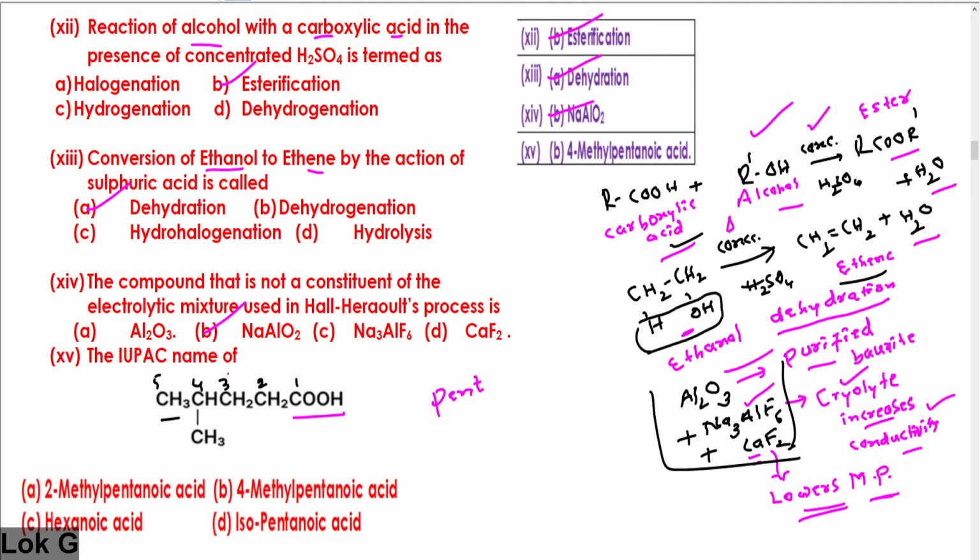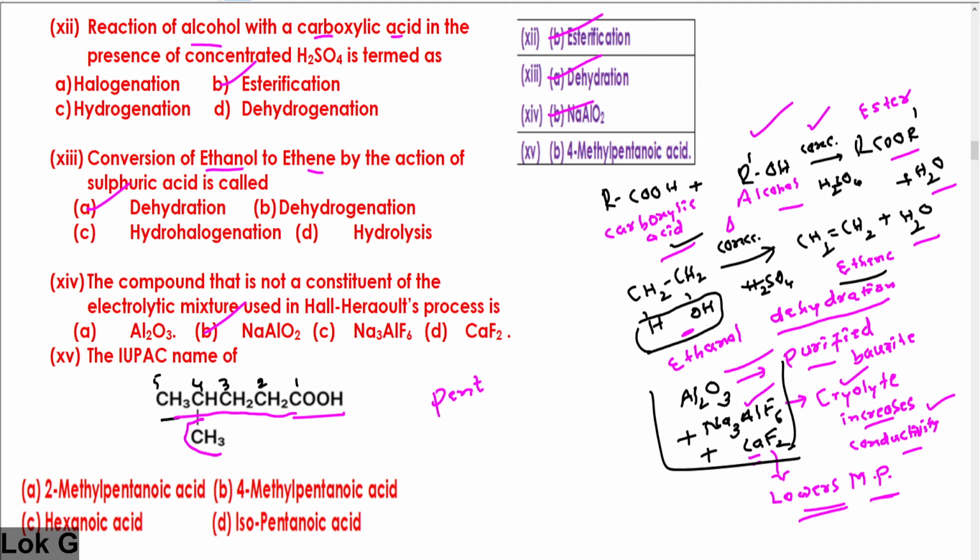Pent. And numbering should always be done from that end so that the carbon atom or the end containing the functional group must get the lowest number. That is called the lowest number rule. Even you can violate the longest chain rule here while numbering. If carboxylic acid is present, start numbering from 1 to 5. The longest chain, the parent chain, is this, right?